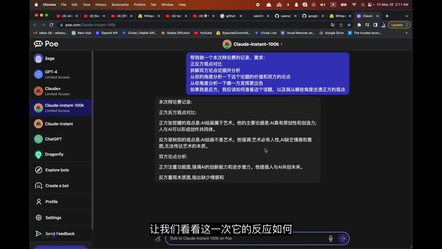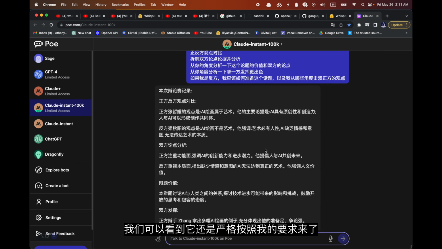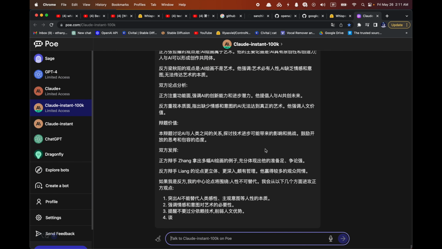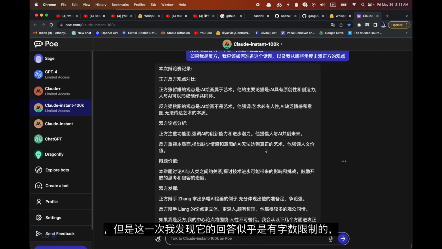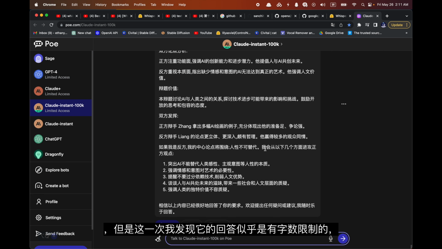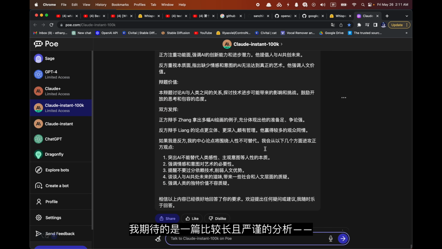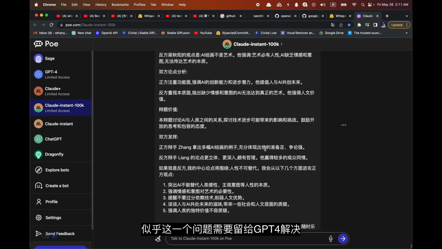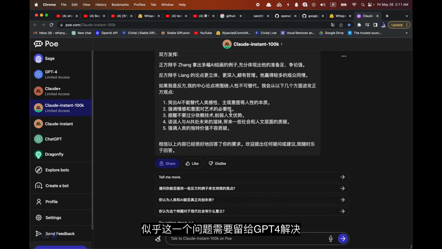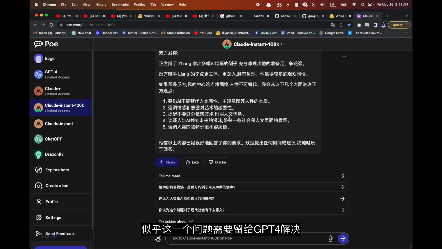Let's see how it responds this time. We can see that it is following my instructions strictly. However, I notice that its response seems to be limited in terms of word count. I was expecting a longer and more thorough analysis. It seems that this is something that may need to be addressed with GPT-4 in the future.